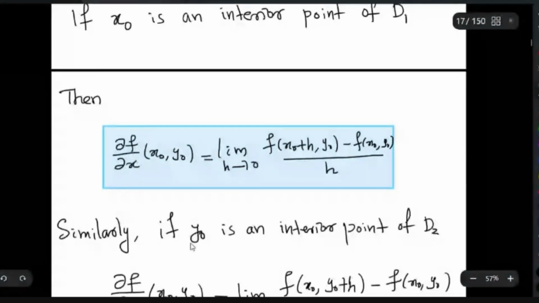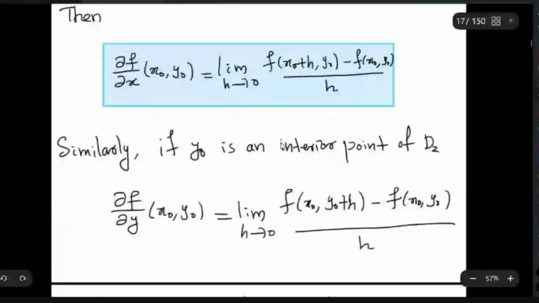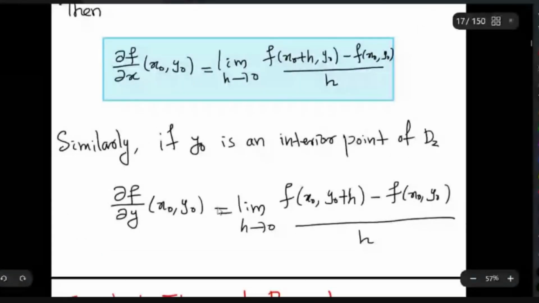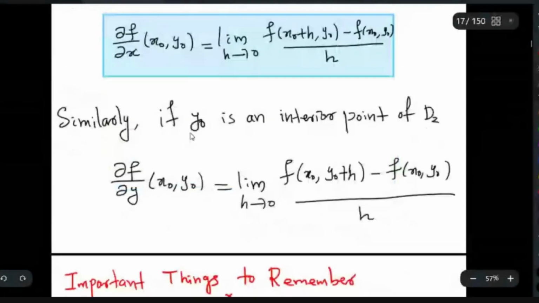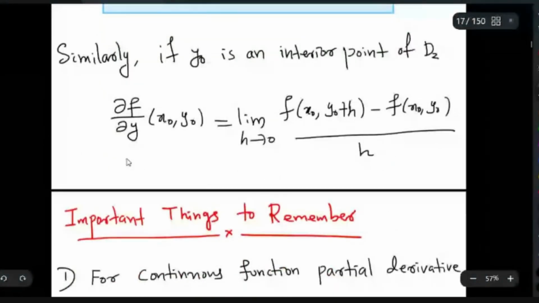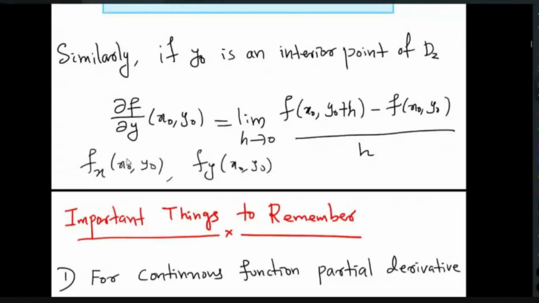Similarly, if y0 is an interior point of D2, we can define the partial derivative denoted dou f by dou y at (x0, y0), defined as the limit as h tends to 0 of f of (x0, y0 plus h) minus f of (x0, y0), divided by h. This is the partial derivative with respect to y at the point (x0, y0). There is another notation for the partial derivative. Usually we denote it by fx at (x0, y0), and similarly fy at (x0, y0). So we are talking about the partial derivative at a point (x0, y0).